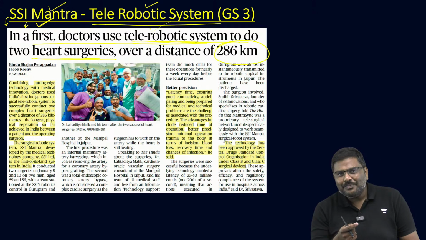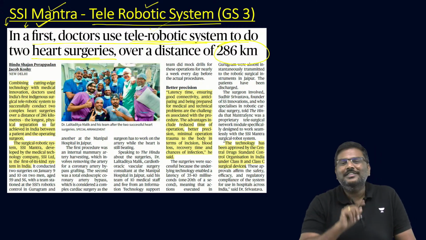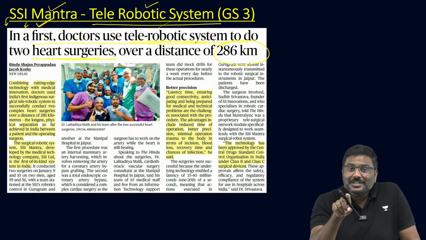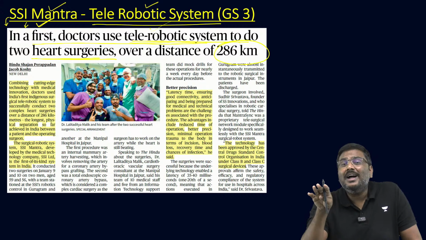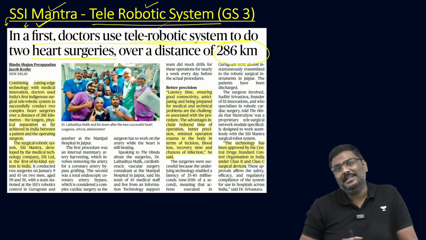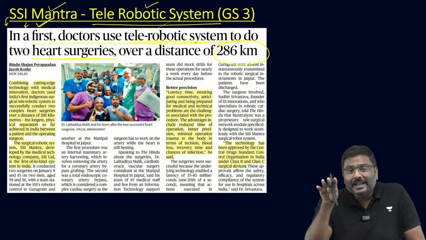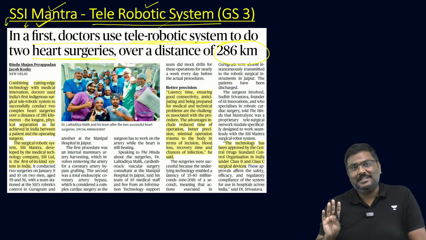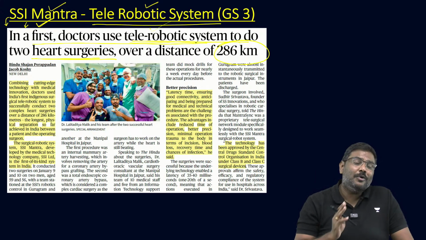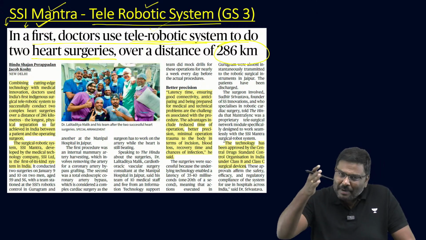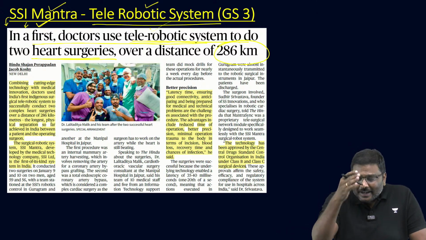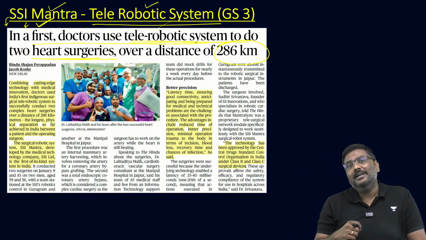But having said so, the experts also warn that the technology should be connected with uninterrupted internet services. That is also equally important. The technology backup has to be there. Electricity backup has to be there.